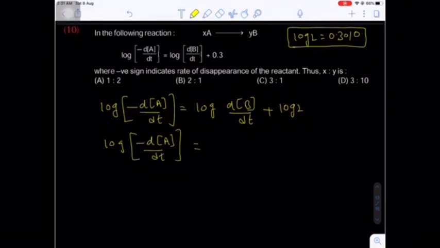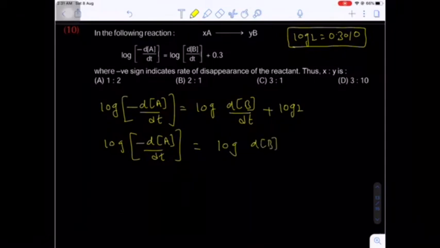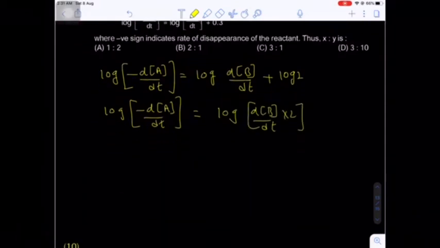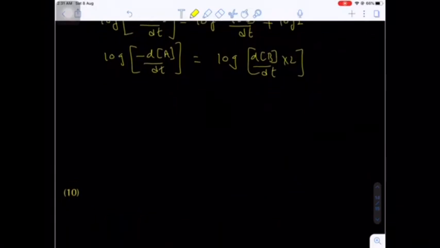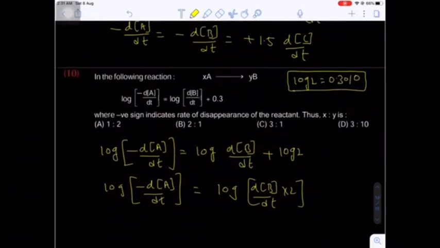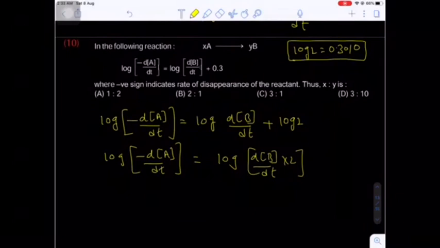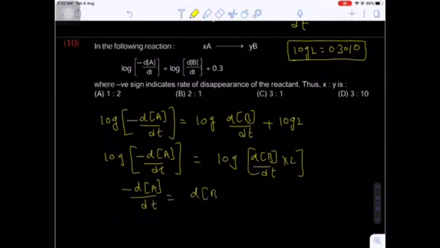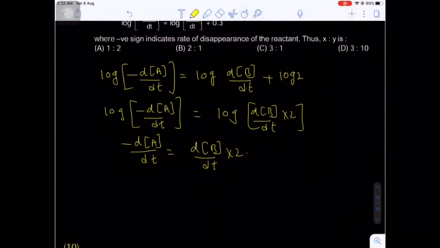So instead of log a plus log b I am writing log of a into b type. Shall I cancel the logarithm on both sides? Yes. So minus of dA by dt equal to dB by dt into 2 times.